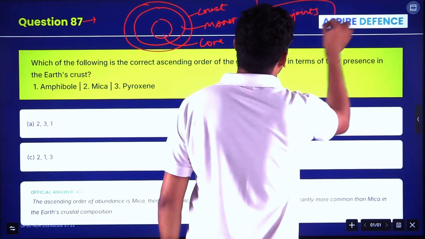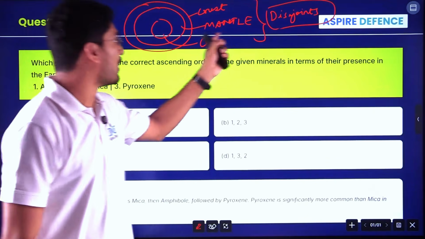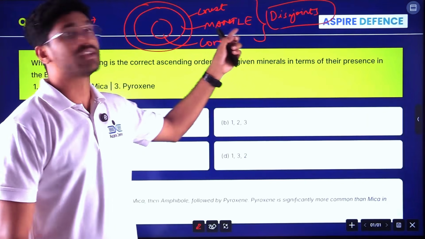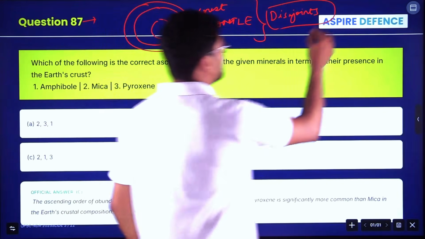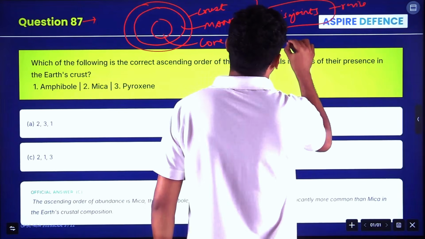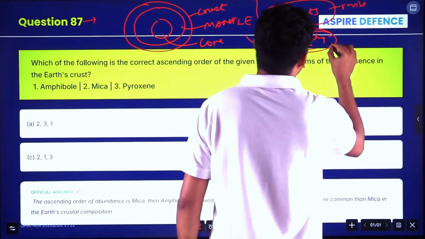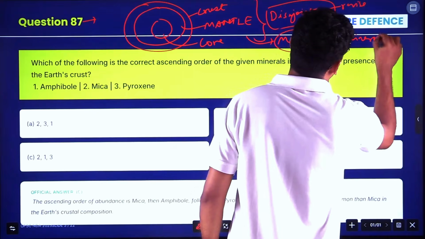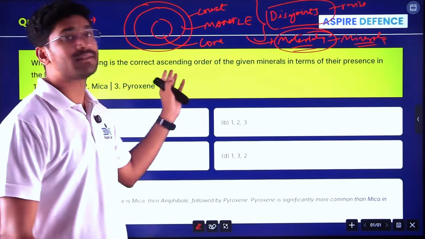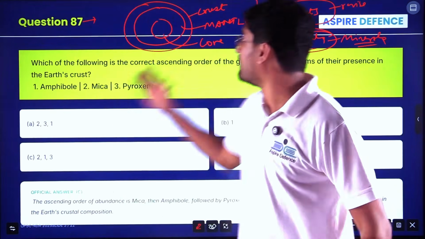Okay, you have to know about the discontinuities, like the Mohorovičić discontinuity and the Lehmann discontinuity. All these discontinuities are there. You have to revise that section, very important. And you should know what are the important materials it is made up of, what are the important minerals, with respect to ascending to descending order, as he has asked. Every year one question will come from this area. You have to know completely about this.